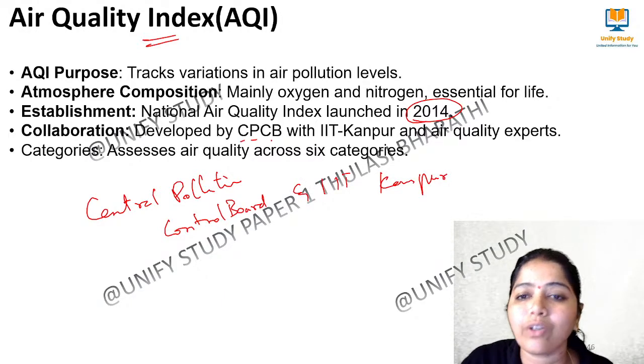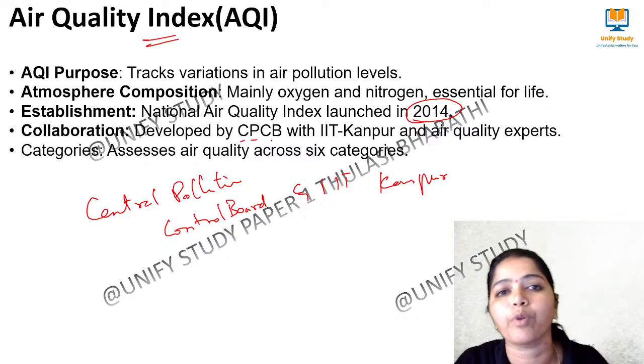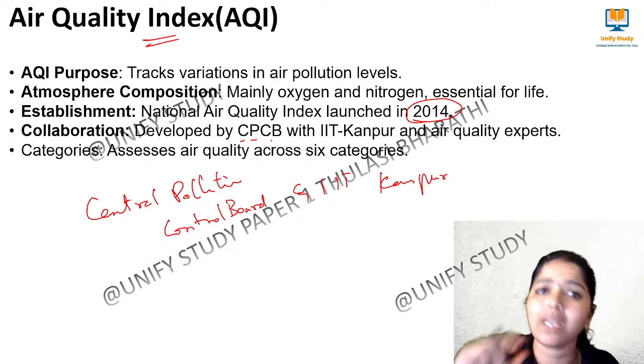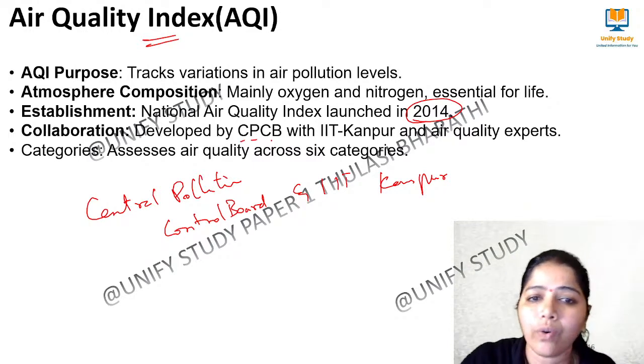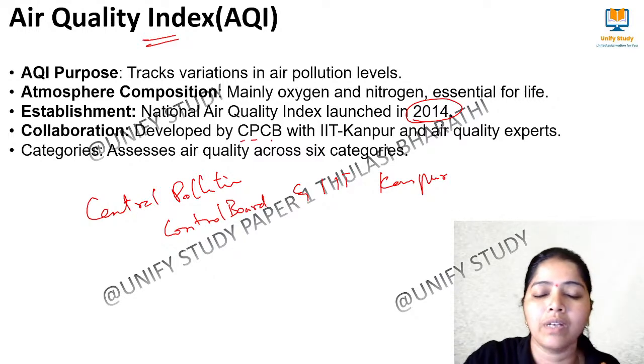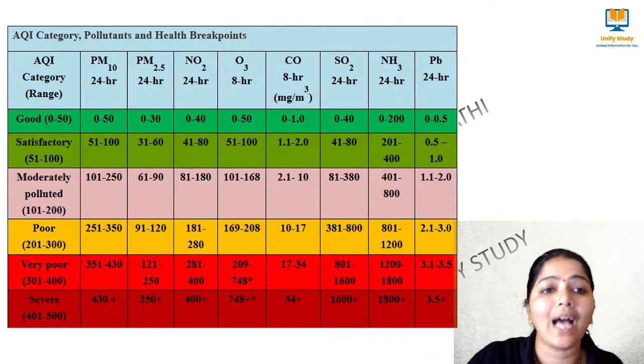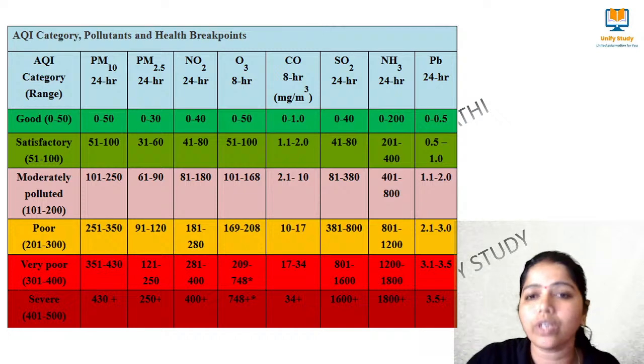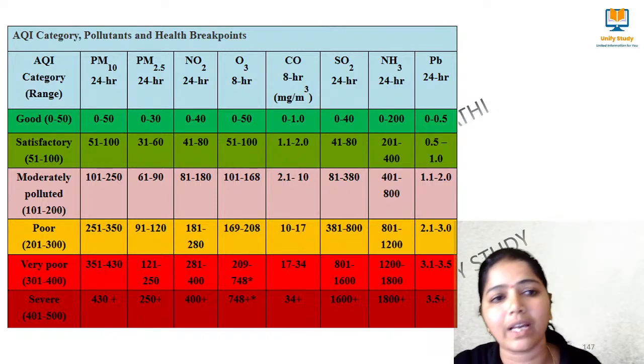They collaborated together with their experts, and they proposed this air quality index based on these 8 air pollutants. These are the air pollutants, and these are the air quality ranges. Noted, very interesting question. We are getting questions from this one.